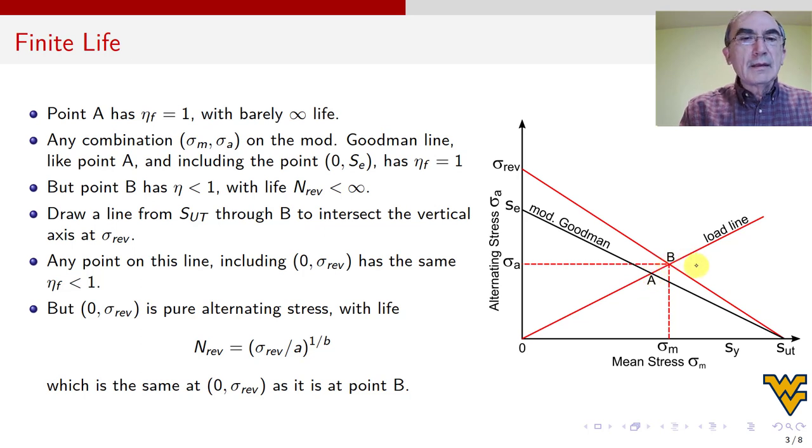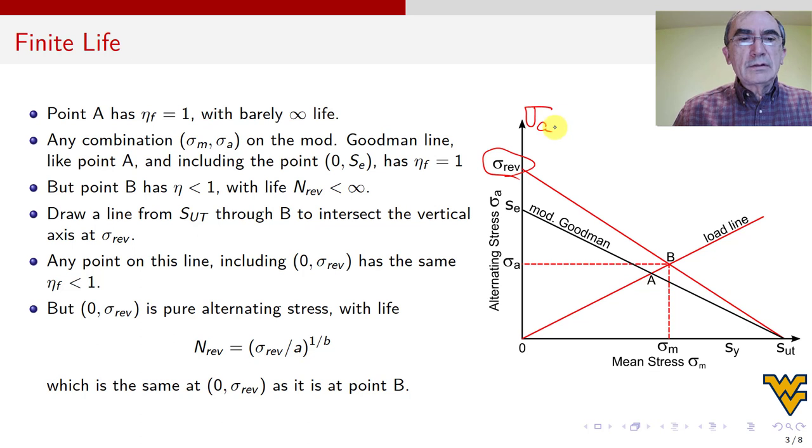Here, less. All right, so then in order to calculate the life, what we do is we draw a line from S_UT, from here, through B, this line in red, and we extend this line all the way to sigma rev, which we define. So this is a stress value, because this is the axis sigma a, where sigma a's are plotted. These are the alternating amplitude components.